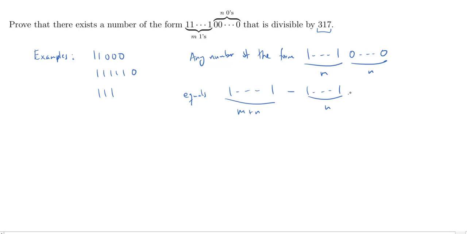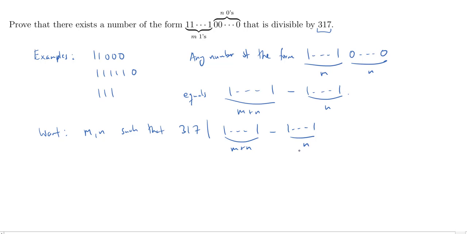All right, so what we're really asking for is numbers n and m such that when you build this number, m plus n copies of 1, and you subtract this number, n copies of 1, you get a number which is divisible by 317. Now, we're going to work modulo 317. So what we want is m and n such that 317 divides m plus n ones minus n ones.